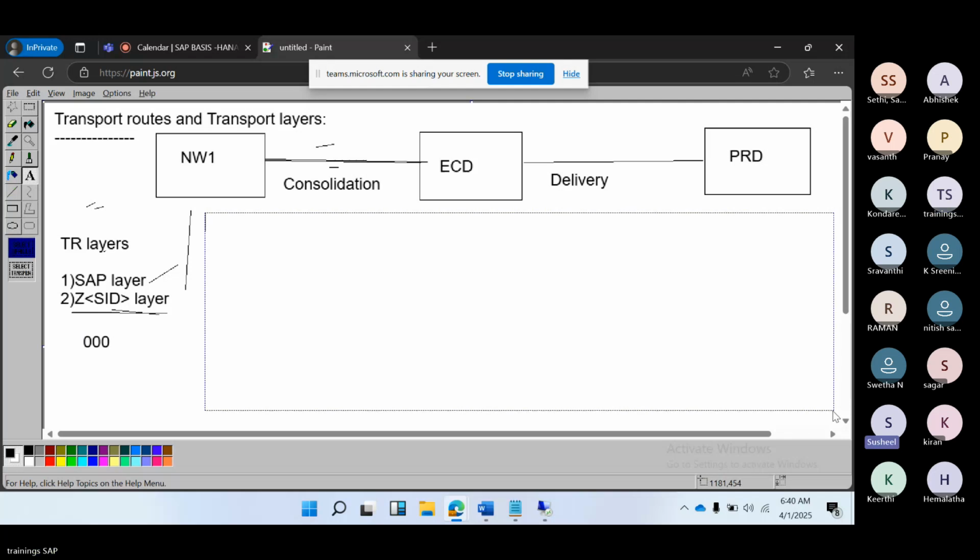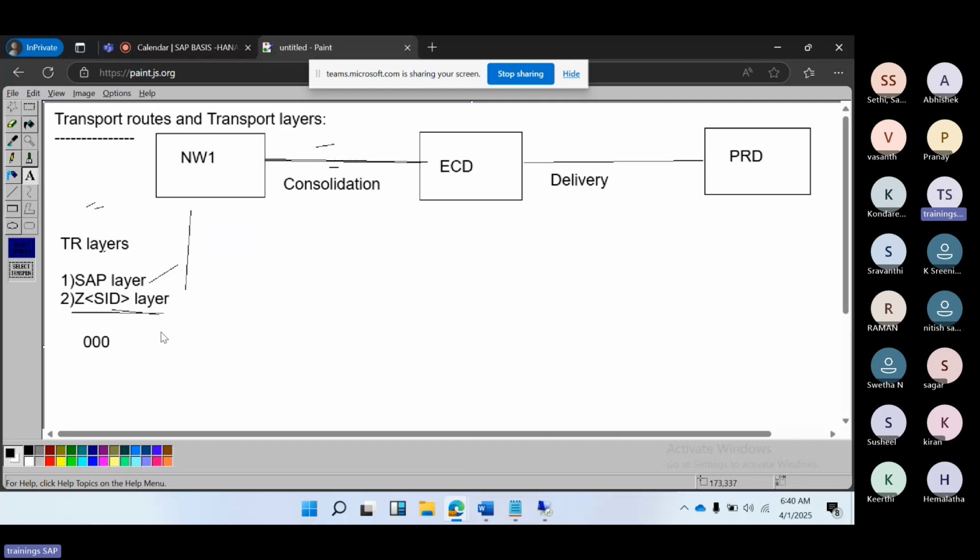Yes. Sorry, I think I missed out. What is the difference between the SAP layer and the Z layers, sir? Yeah, you missed it out, so that is explained here. The SAP layer means SAP standard objects will go via this layer. The Z layer means our customized objects, which are developed by our development team.